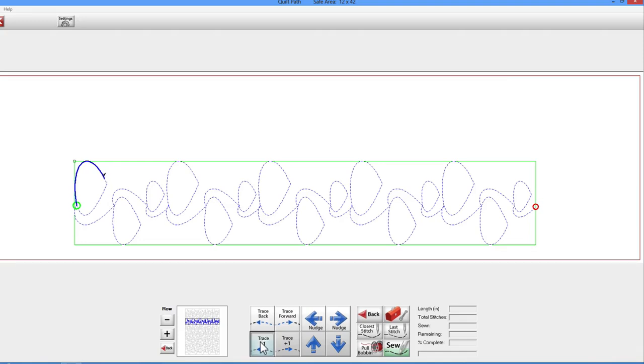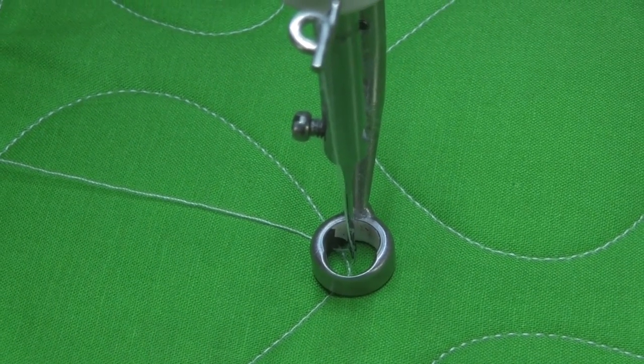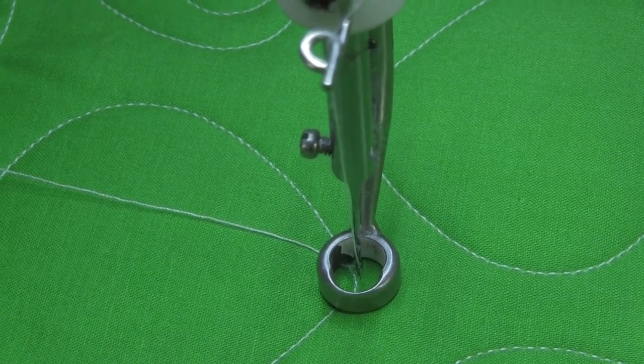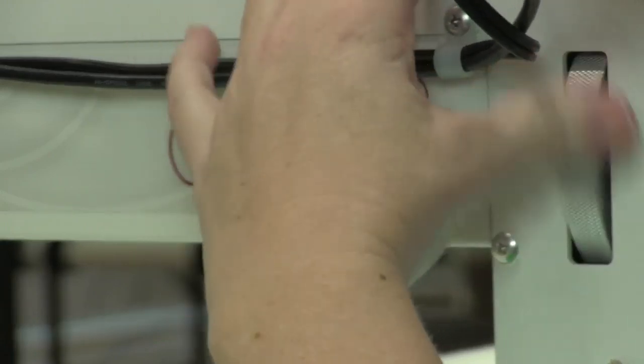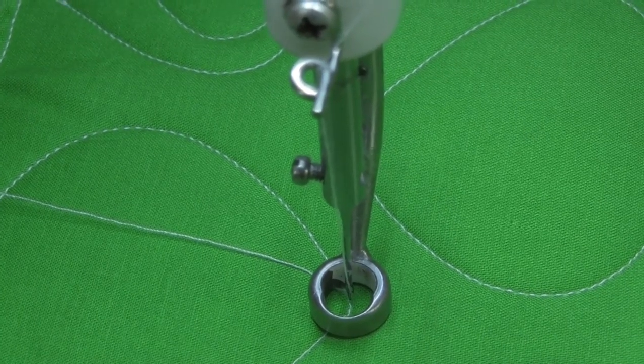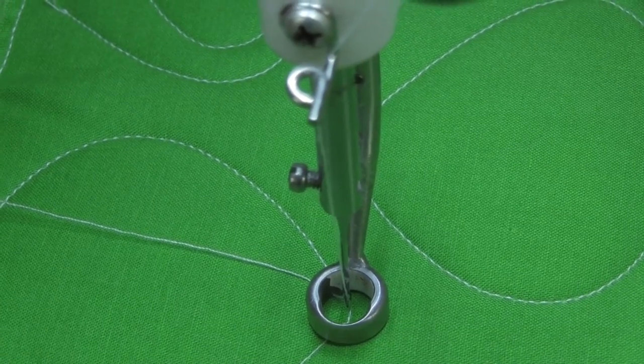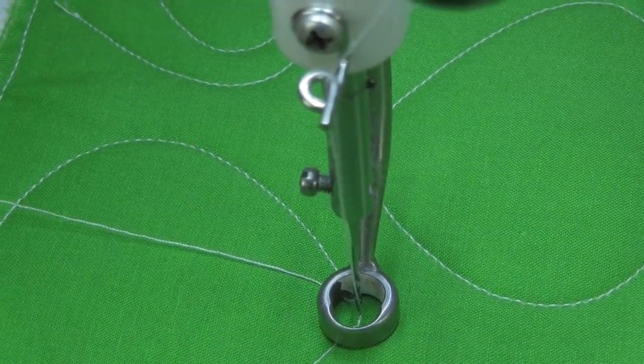Once you've identified the point, use the Trace -1 and Trace +1 buttons to position the machine right on top of the point. Next, we want to use the nudge buttons to force the computer to align the point in the pattern with the point found on the actual stitching. Tap on the nudge buttons until the needle hovers directly over the pointy reference point we are targeting. You may want to rotate the flywheel located on the left front side of the machine with your hand to slightly drop the needle so you can better see when the needle is aligned right on our reference point.